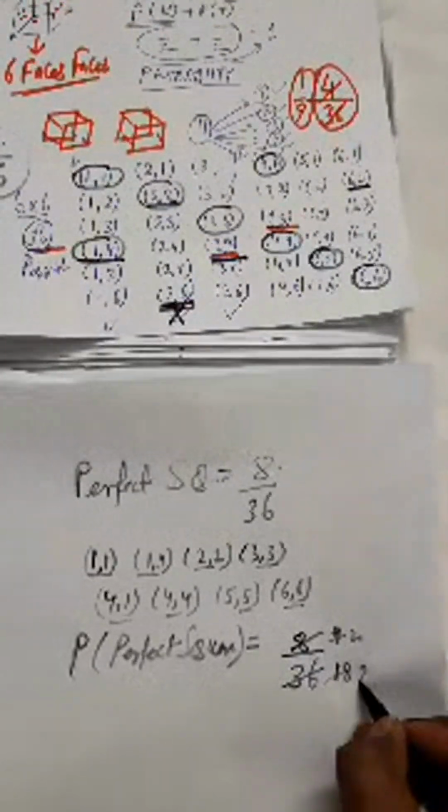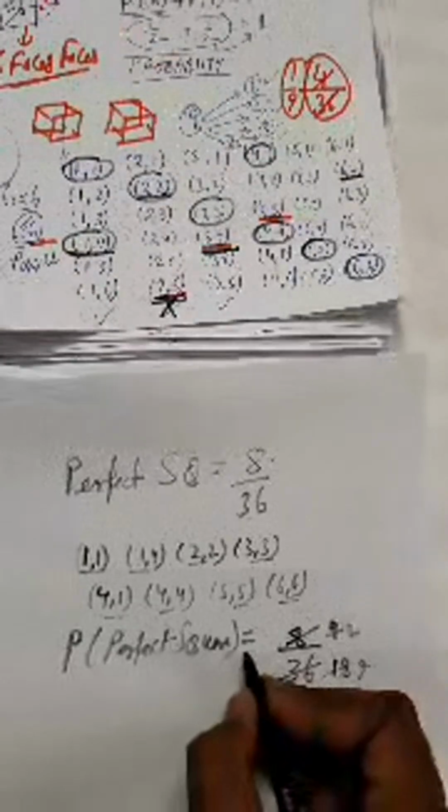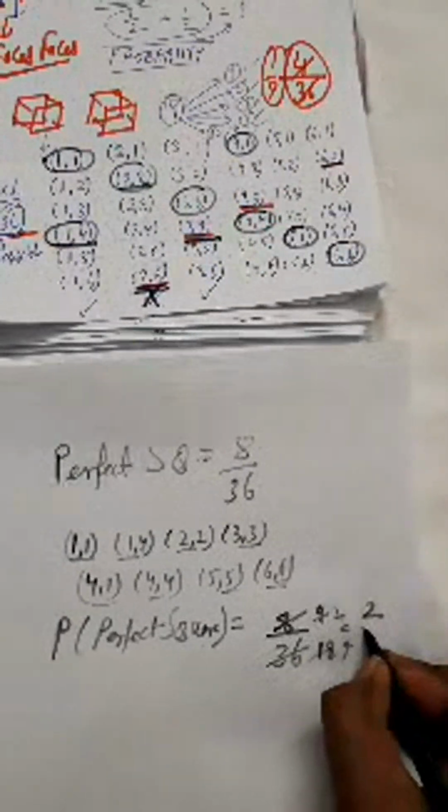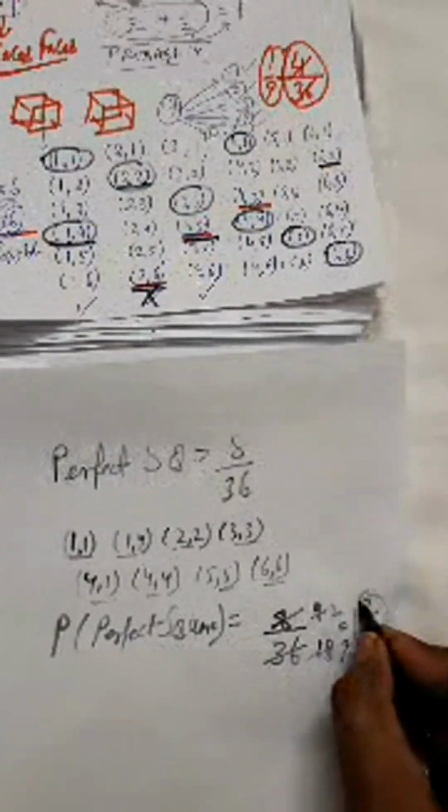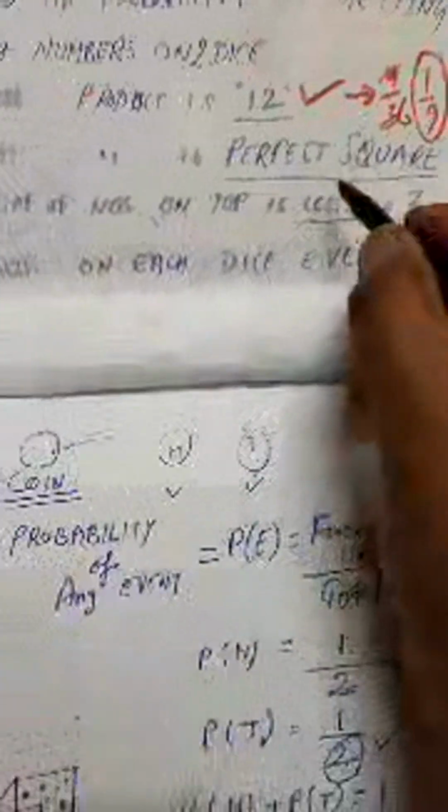2, 18, 36, 2, 2, 4, 2, 9, 18. So probability of getting a perfect square is 2 by 9. So this is your answer. This should be your answer, right? So we will just modify, just mention it over here.